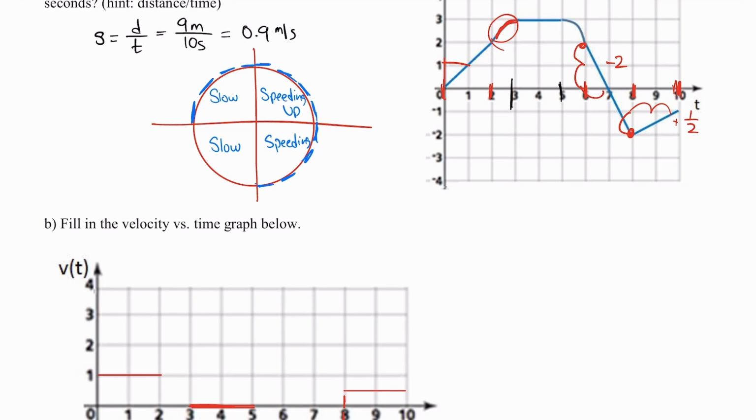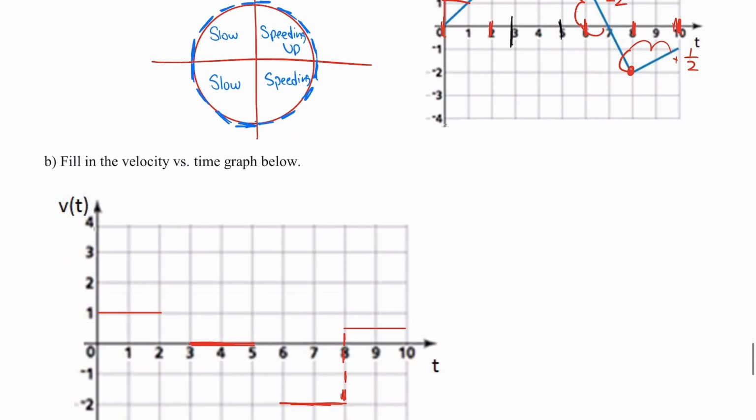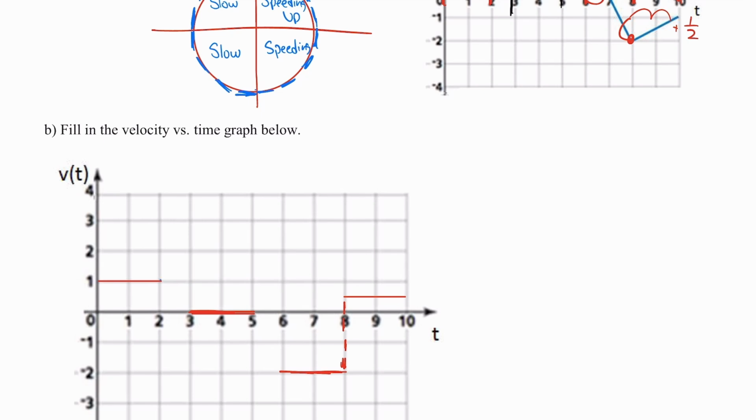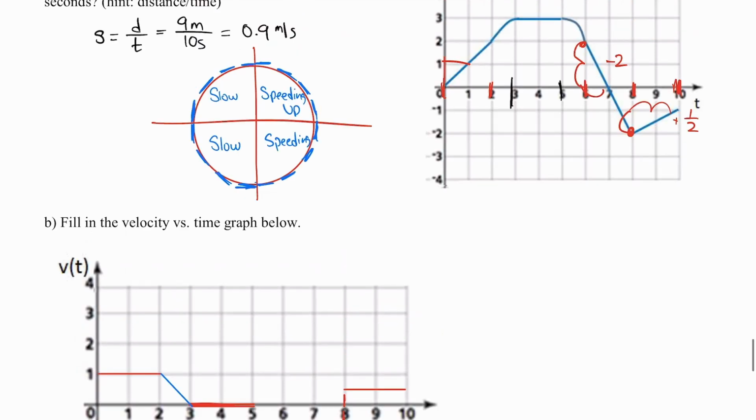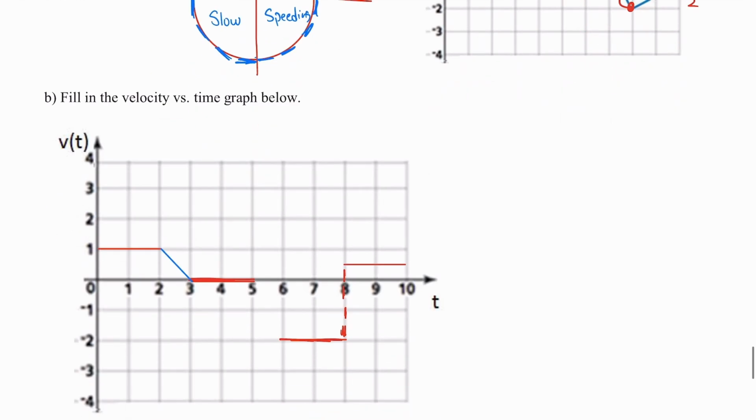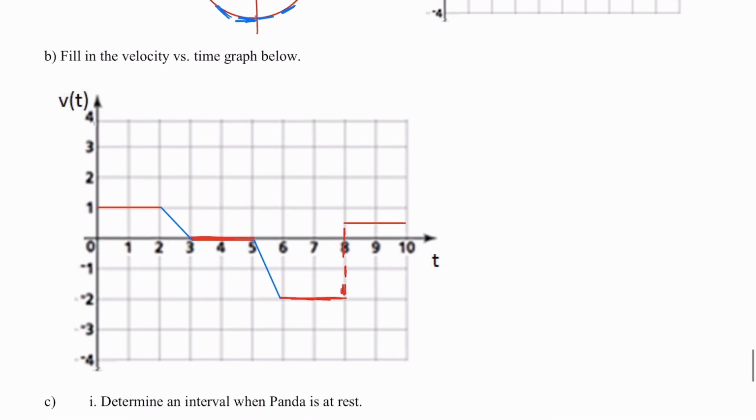And this is slowing because it begins steep, and then as we follow the tangent lines, they get less and less steep. Okay, so this section right here actually comes here, and it gets less and less steep. It matches this part. So I know it's slowing. That means the velocity must be getting lower. So I'm just going to approximate it like that. Now here, this part matches this section of the circle. And so that is going to be speeding up. And so it's going to go from here, and the velocity is going to grow. And that would complete my velocity versus time graph.